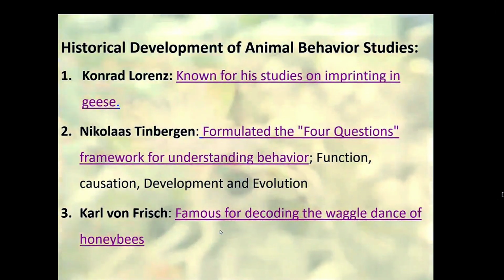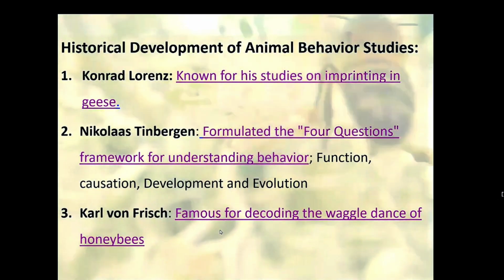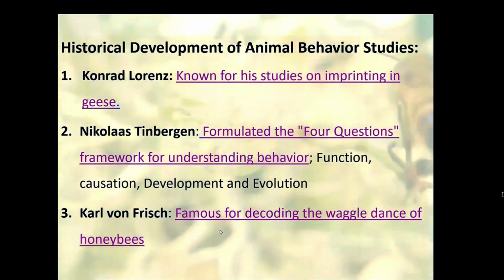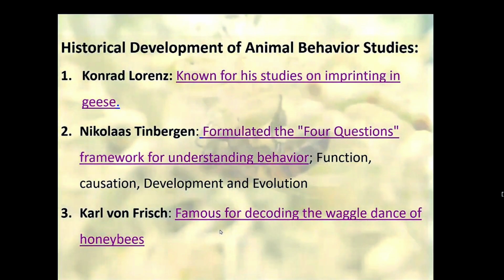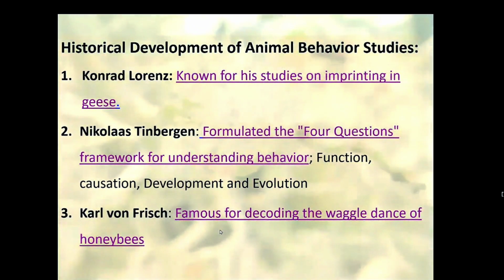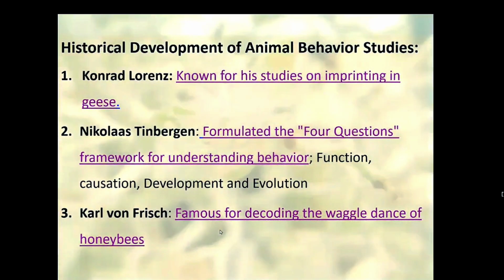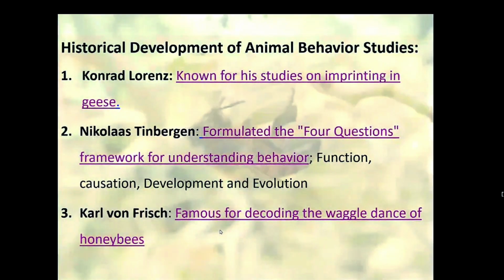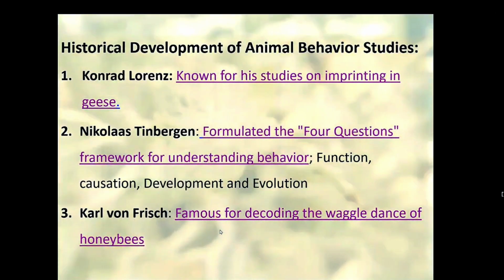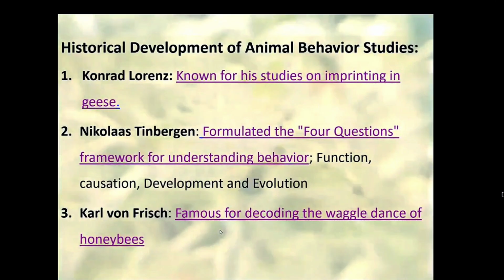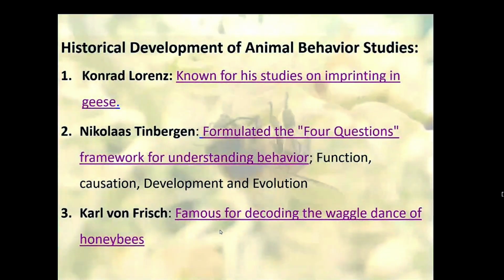So his work was groundbreaking because it provides clear evidence that animals, not only higher animals but even insects, could have a complex form of communication. Before his discovery, it was widely believed that animals did not possess such sophisticated communication systems.